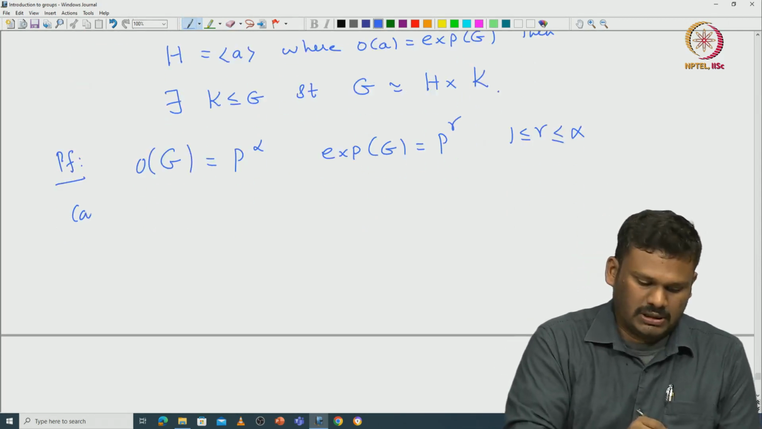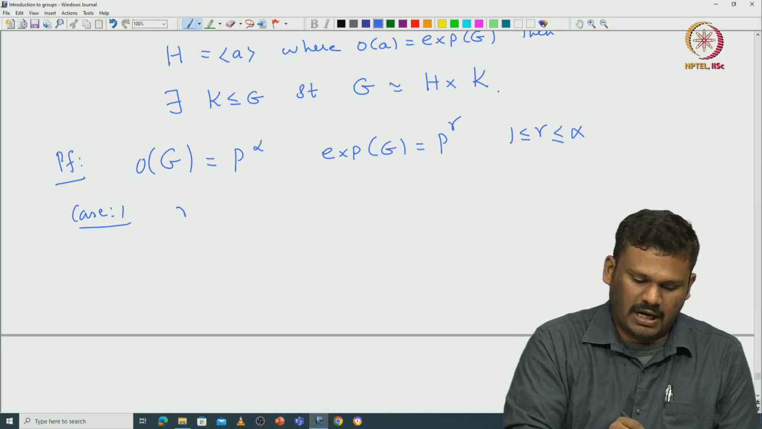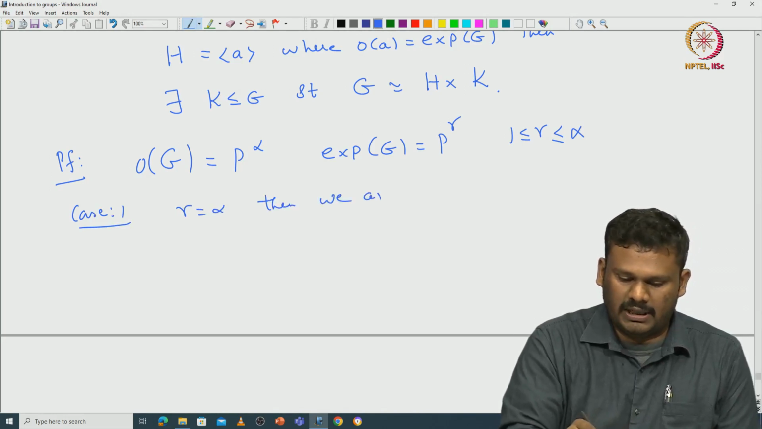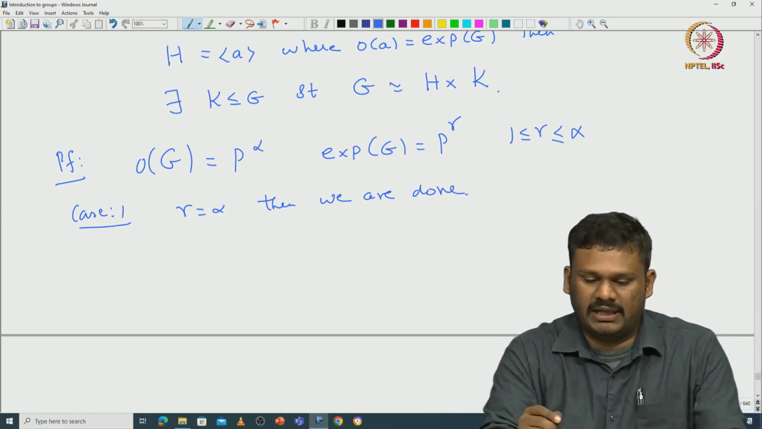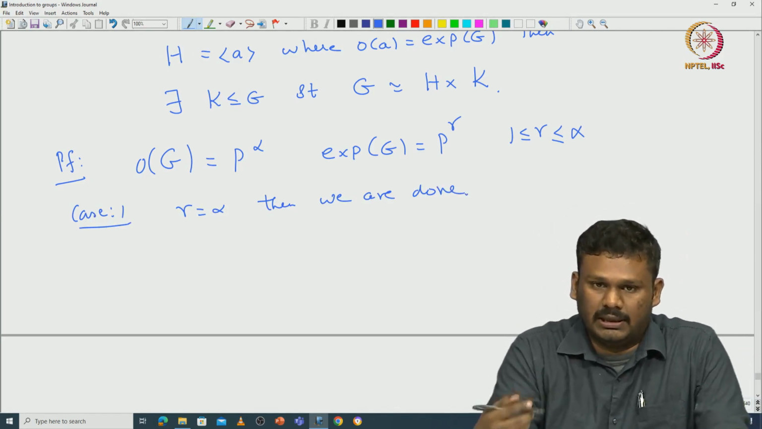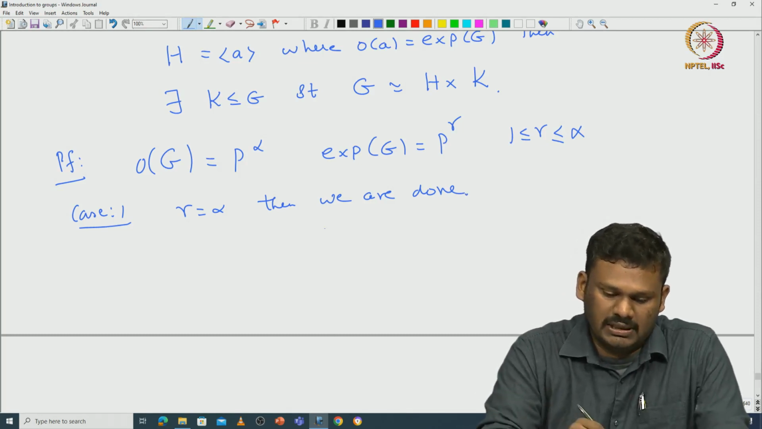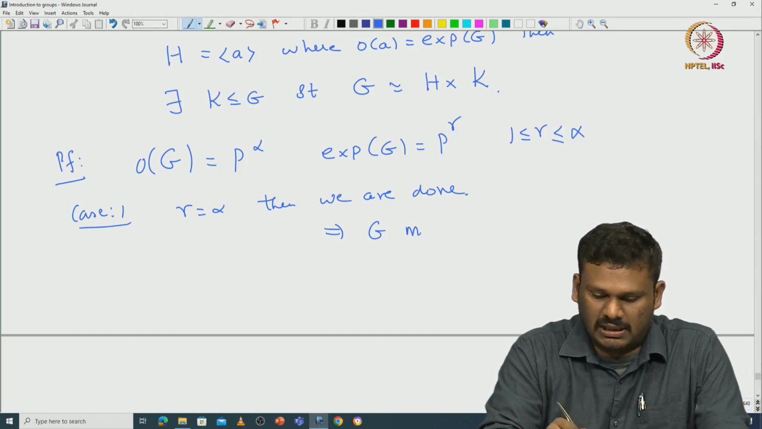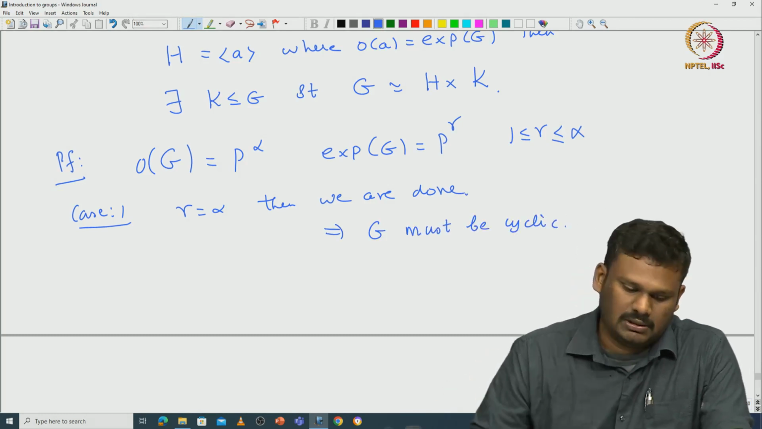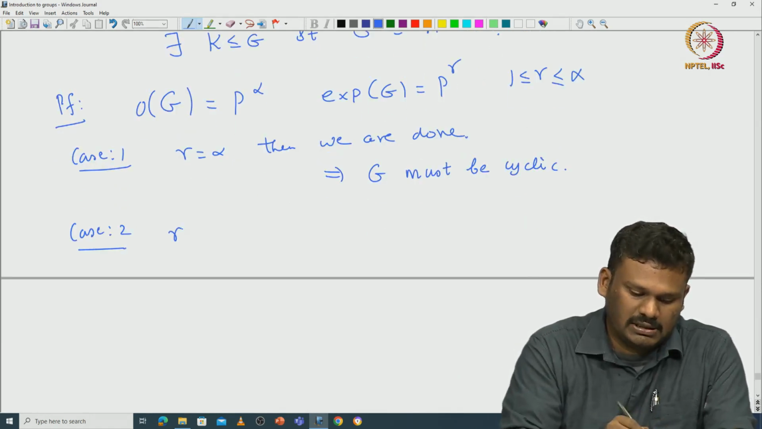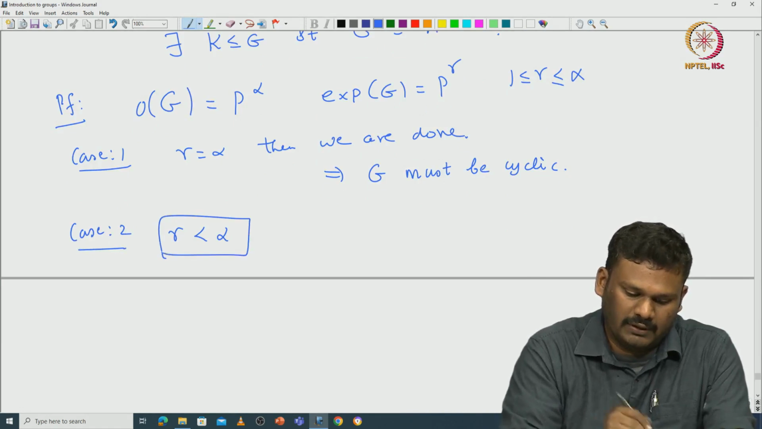So what is case 1? Case 1 is if gamma equals alpha, then we are done. Why? Because the exponent is exactly the order. That means there is an element whose order is the exponent of G, which is the order of G. So in this case G must be cyclic. So then we can assume that gamma is indeed smaller than alpha.